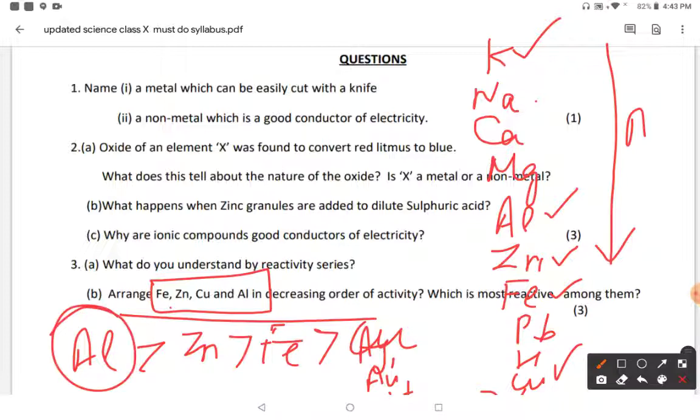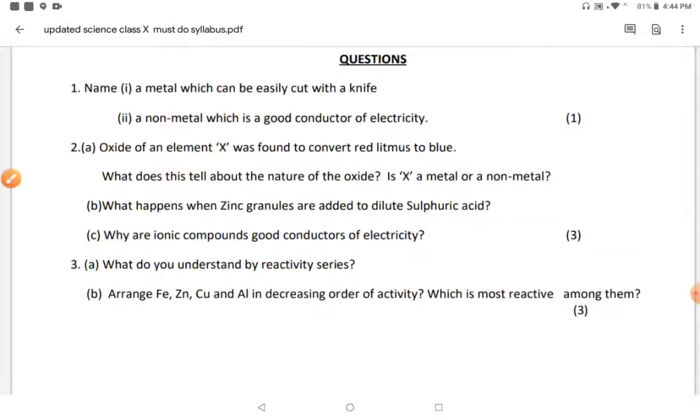So always remember this formula: P for popular, P for potassium; scientist, S, sodium; Canning, calcium; made, magnesium; Mc, aluminium, A; zoo, Z, Zn means zinc, and iron; London, Pb, lead; hot, H, hydrogen; and hot city, C means copper and C for city; made up of silver, gold and platinum. Silver, gold and platinum are unreactive metals, so these are used to make jewellery for daily purposes.